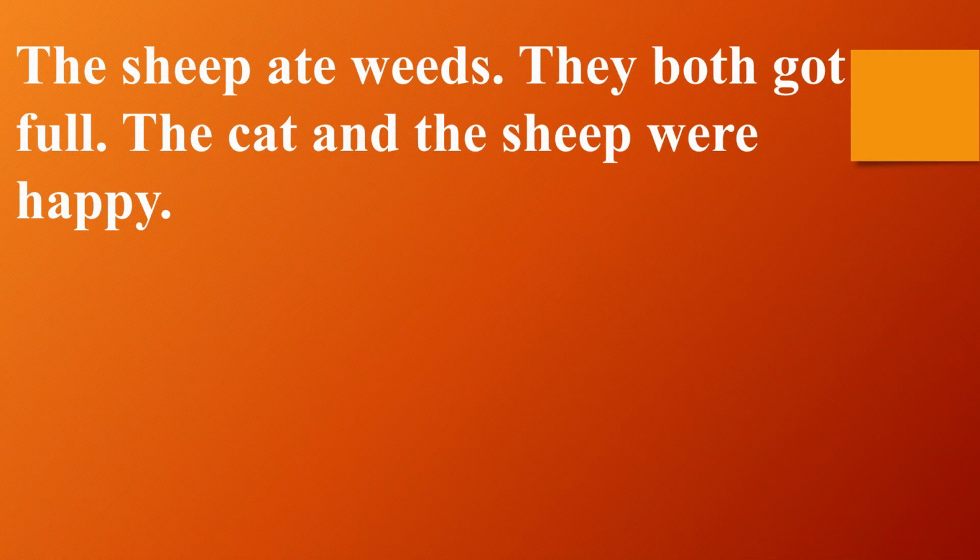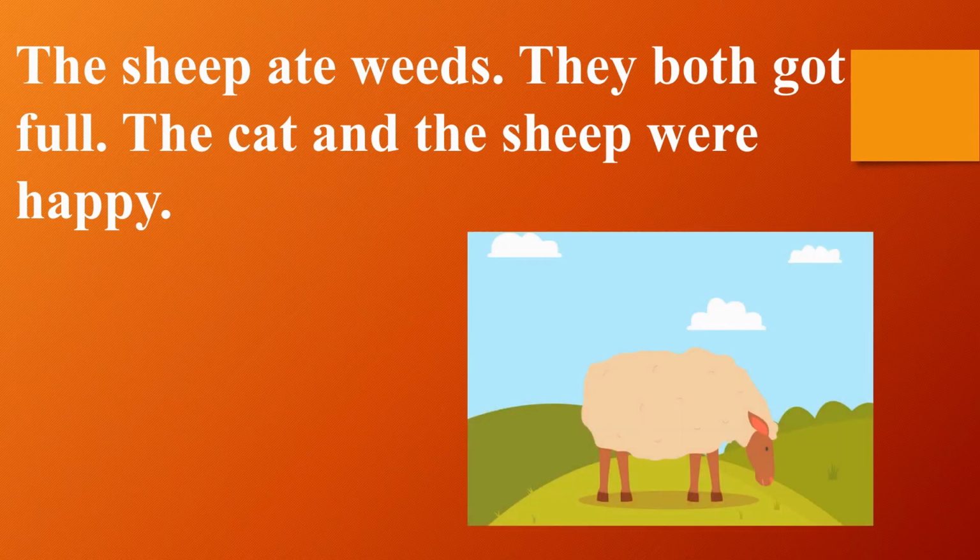The sheep ate weeds. They both got full. The cat and the sheep were happy. Children, the cat ate the meat, and now the sheep ate the weeds.